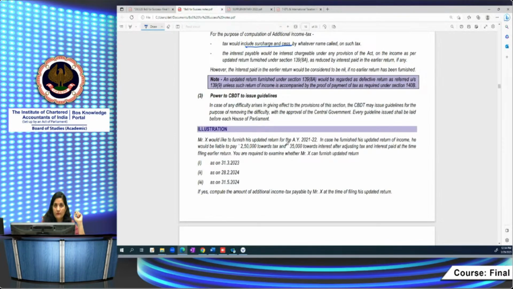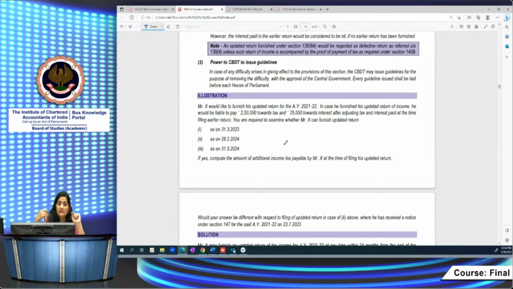There is a question which is given in your supplementary study paper. This is a new amendment forming part of the assessment procedure. It's given in your supplementary study paper, along with the discussion, and an illustration is also given there. What is this illustration? This illustration says Mr. X would like to furnish an updated return for the assessment year 21-22. Assessment year 21-22. 23-24 is relevant for you.